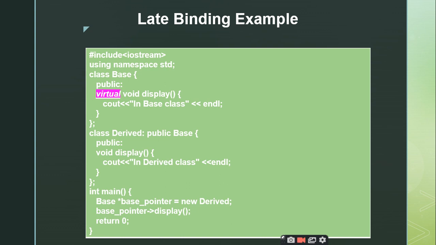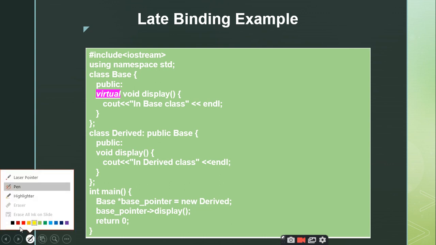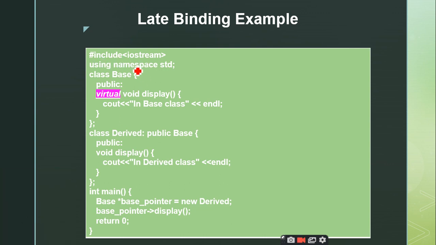So let us take an example here. What is the name of the class I have defined here? Base, sir. What is the name of the function? Display, sir. What is the statement that I have written here? In base class. Simple statement, right? So when I invoke this display function, it is going to simply print the statement in base class. But remember that I have used the keyword called virtual here, right?